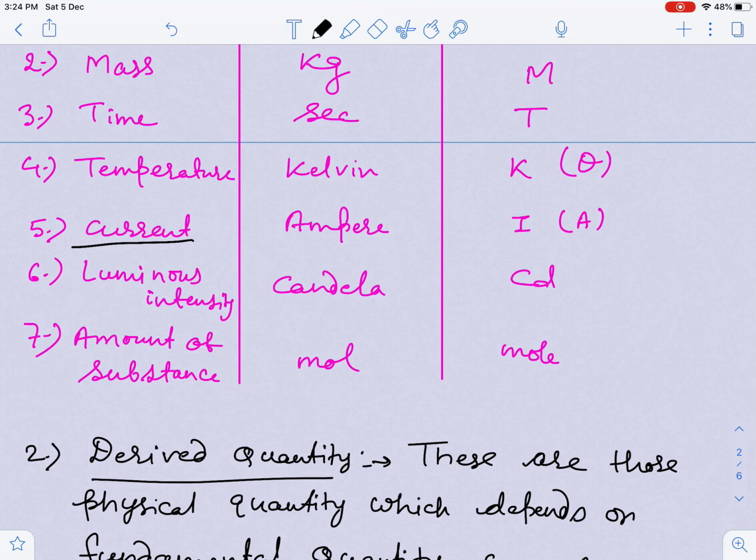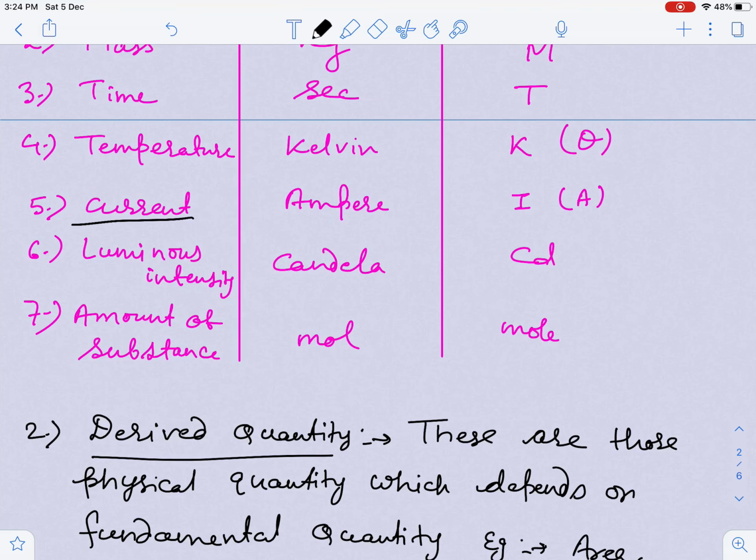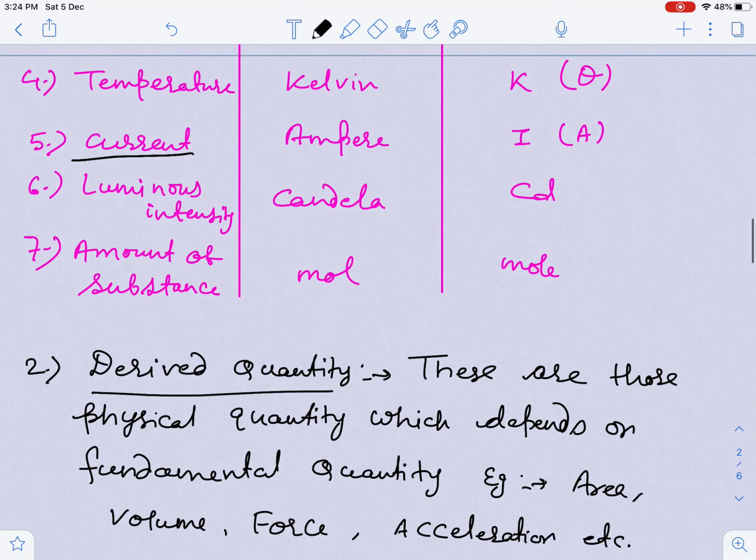Now, derived quantities are those physical quantities which depend on fundamental quantities, like area, volume, force, acceleration, etc. These derived quantities have dimensions. I'm going to make a separate video on dimensions, so I am not including them here.